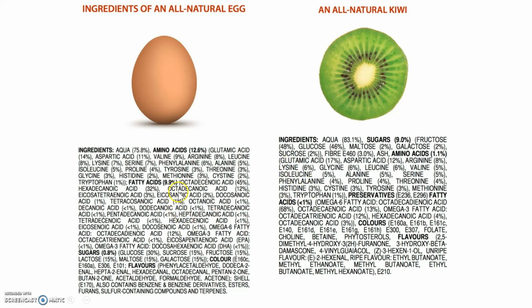And we'll talk about this in the coming lecture. We'll talk about what is an amino acid, what is a fatty acid, what it means to have something that's a sugar. So just because something is natural does not mean it does not contain chemicals. It just means those chemicals are naturally occurring in the environment.